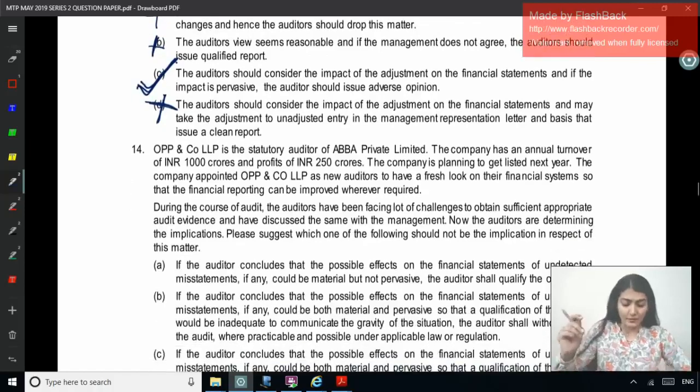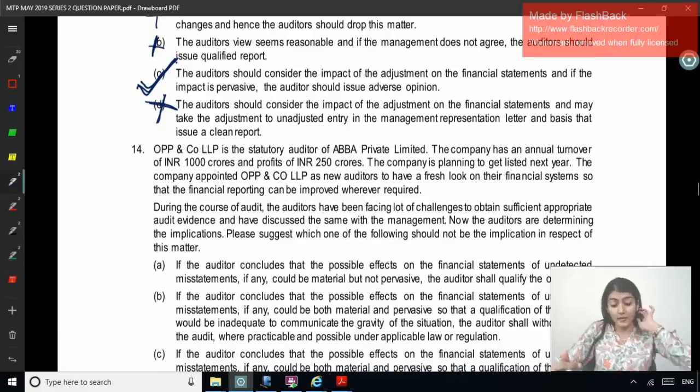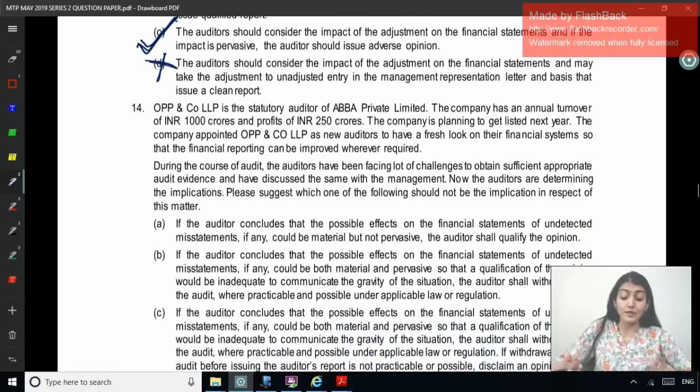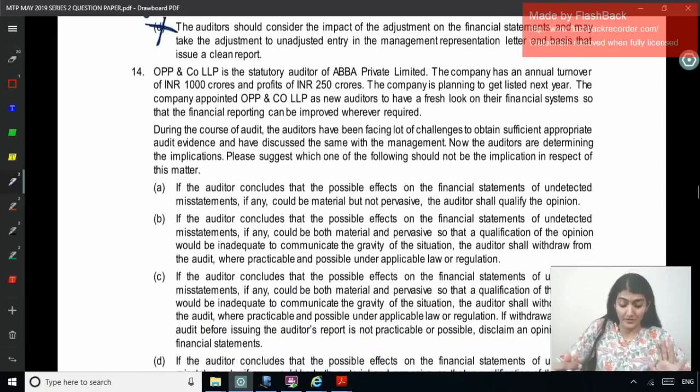Right, coming to 14. OPP and Company LLP is the statutory auditors of ABBA Private Limited. The company has an annual turnover of 1000 crore and profit of 250 crore. The company is planning to get listed next year. The company appointed OPP and Company LLP as new auditors to have a fresh look on their financial system so that the financial reporting can be improved wherever required.